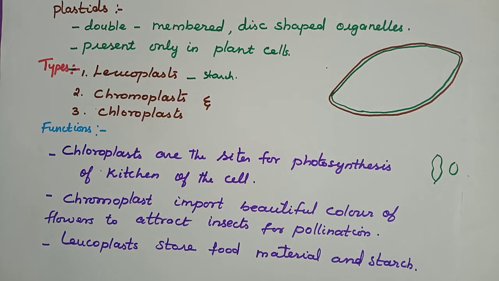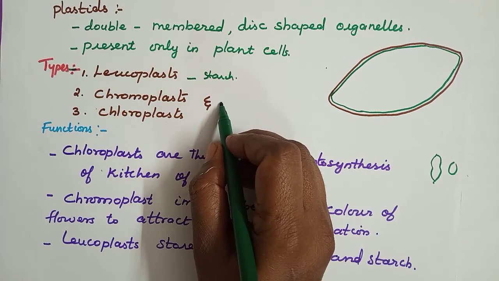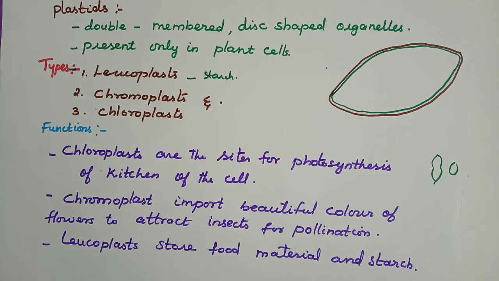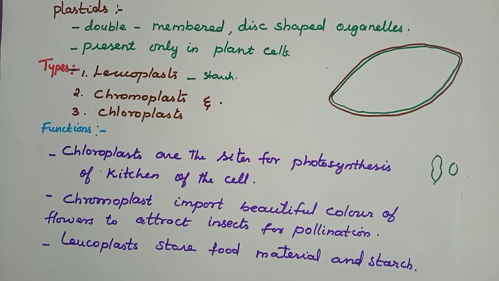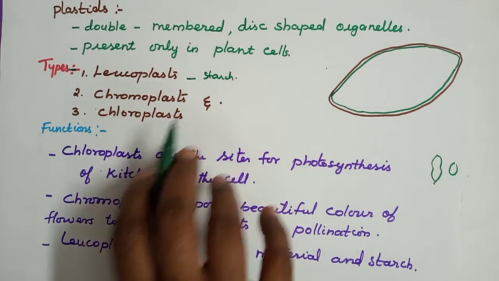Where are they present? In the petals of flowers and the pericarp of fruits, meaning inside. For example, mango: if you remove the skin, we can see the colorful part. Mango and jackfruit, everybody knows, orange or yellow colored jackfruit, that is the pericarp of fruits. The chromoplast imparts color to flowers and fruits. A rose flower can be red, yellow, purple, blue, orange, and so on. For that, this chromoplast helps.